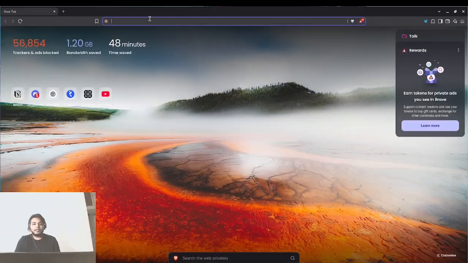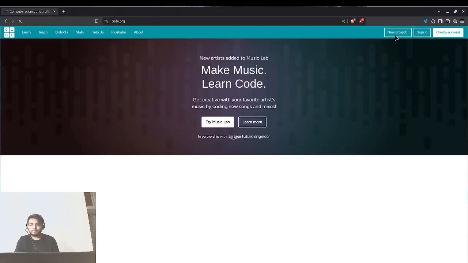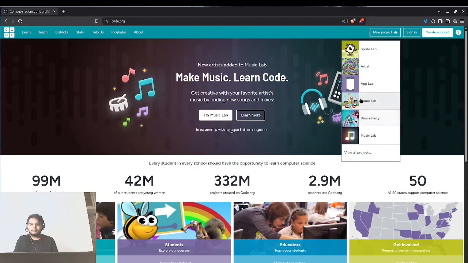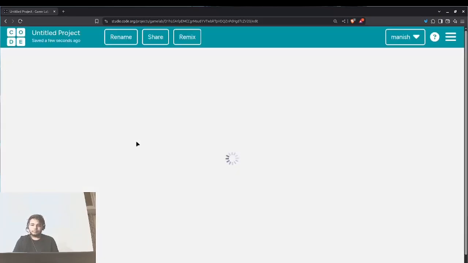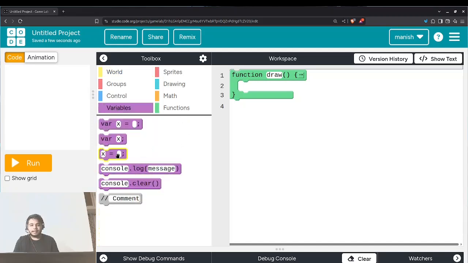Let's see the example in our game lab. Let's head to our game lab. Type code.org, click on new project, click on game lab. Let's take an example. Let's see.